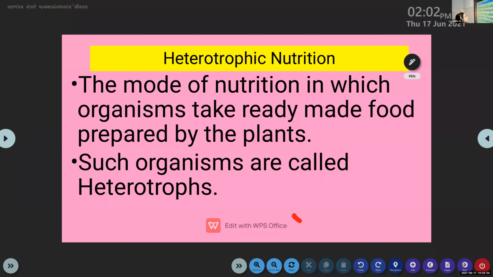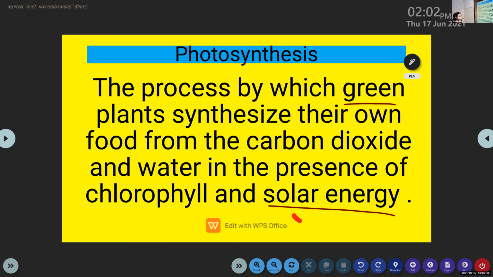So this is about photosynthesis. Photosynthesis is a process by which the green plants synthesize their own food from the carbon dioxide and water in the presence of chlorophyll and solar energy. Solar energy means the light that comes from the sun. Instead of solar energy, you can write sunlight. Solar energy and sunlight are both the same. The energy that comes from the sun is known as solar energy. That is our sunlight.